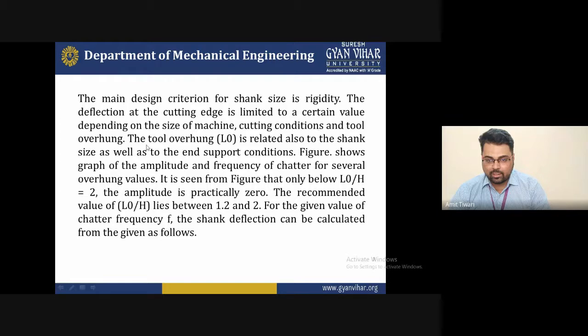Now, the tool overhang, indicated by L0, is also related to the shank size as well as the end supported condition. Basically, at the supported condition we can relate the overhanging problem with the tool size, the shank size. If the shank size is not large, then the material will not have good rigidity, and it will not be stronger